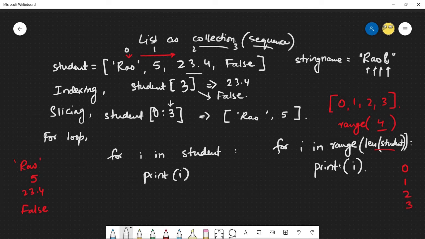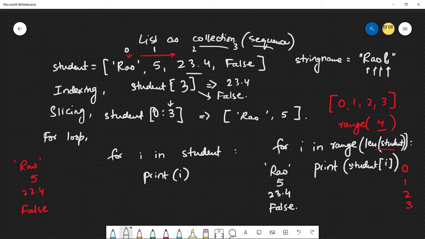And now if I were to modify my code a little, and do student box bracket I, this time around, it will now start printing to me the name, the hours of study, the test score, and then if I passed or failed.